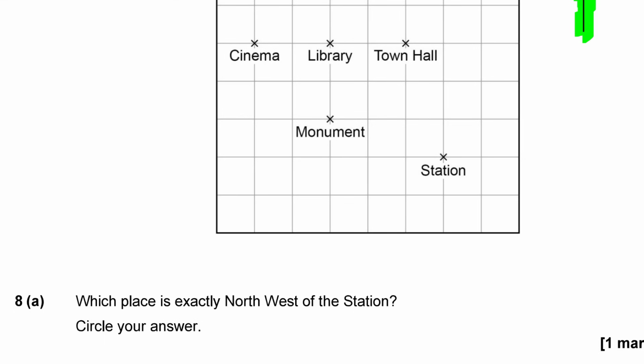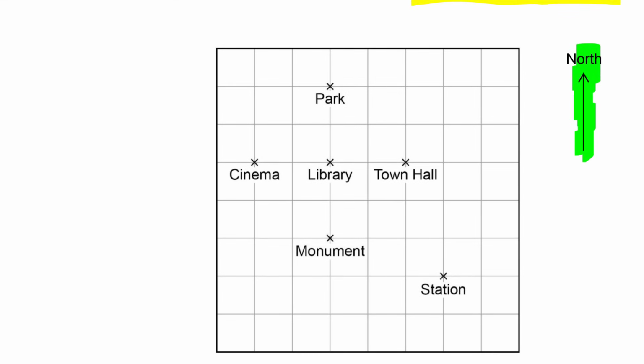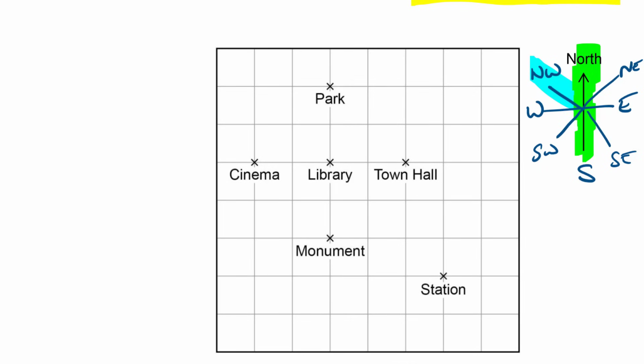Circle your answer. Okay, so compass points. They've given us north there. You should know that opposite north is south, and then you've got west and east like that. Between north and east you have northeast. Between south and east you have southeast. Between south and west you've got southwest. And between north and west we've got northwest. So we want to know what's northwest of the station. So northwest is in that direction, isn't it?